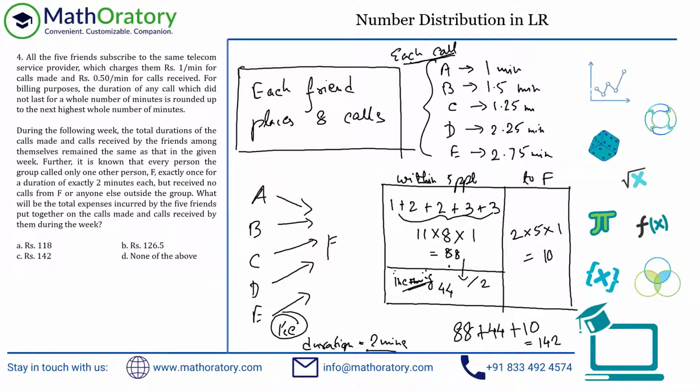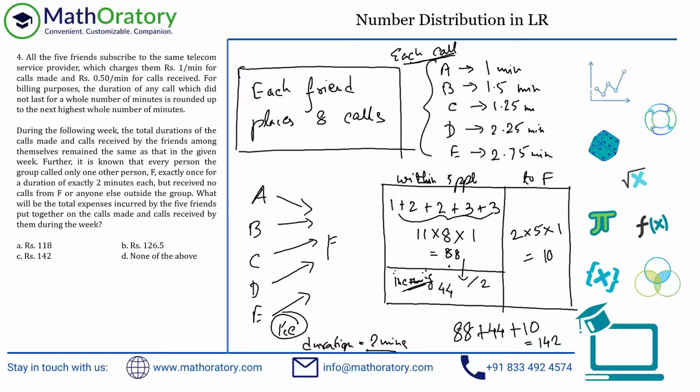So this is a pretty standard thing that happens in CAT whenever you have a set which you may say is a little bent towards DI. But yes, nowadays you don't have that many traditional pure DI questions any which way. It does appear in certain years, but not too much. So you can expect these kind of sets very much in CAT. A little bit of analysis on the numbers and then figuring out the answers. So pretty straightforward set.